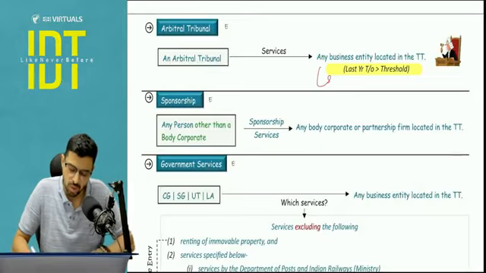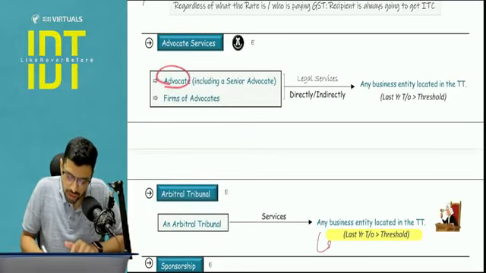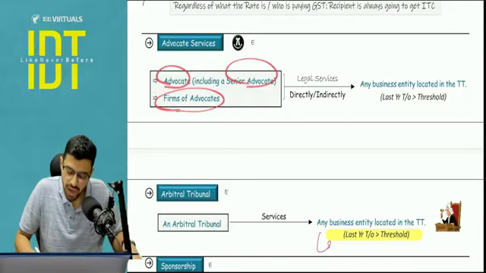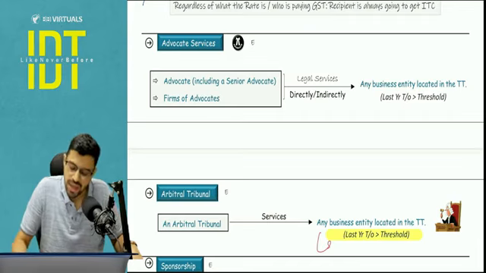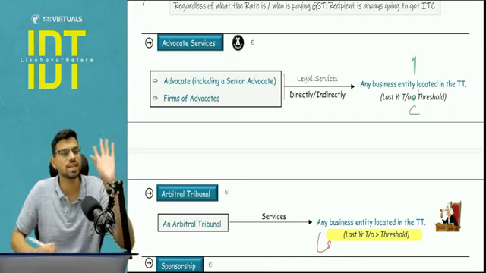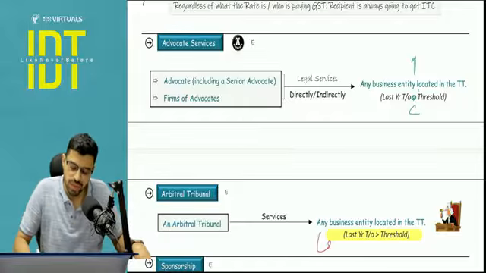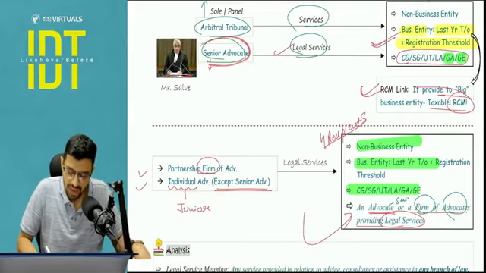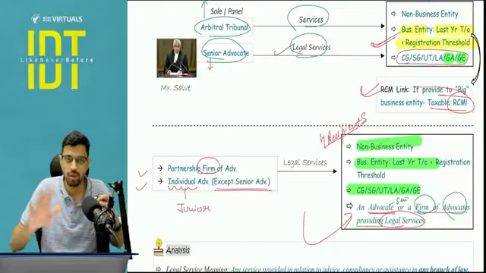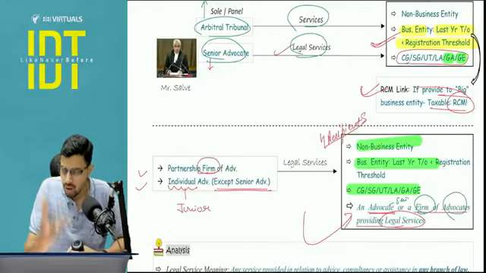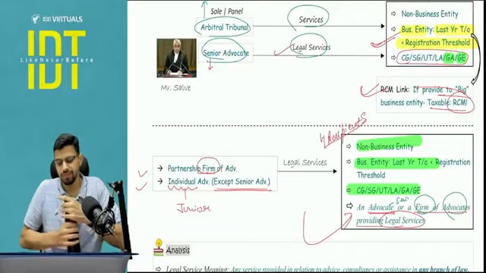And a similar thing goes for an advocate, senior advocate, or a firm of advocates, that if they are giving legal services directly or indirectly to a business entity which is a big business entity, then in that case reverse charge mechanism will apply, because if this is a small business entity, it is anyways exempt. Apart from this, now for the senior advocate, there is one analysis for which there is nothing in the ICI, no ICI question on that, but that is a common query that comes, so I will clarify it.